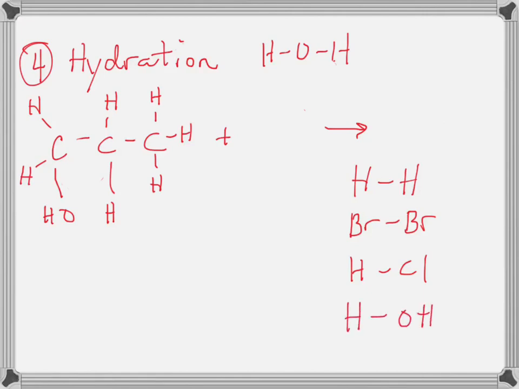And so with the last 2, you have to remember that there's a lot of times 2 potential products, because it could go on one way where the OH or the chlorine or whatever ends up on one carbon and the hydrogen ends up on the other, but it's also possible that it could flip, where the other carbon gets the hydrogen or the OH or the chlorine. So these 2, the last 2, don't have the same thing attaching to each carbon, which then gives rise to multiple products.